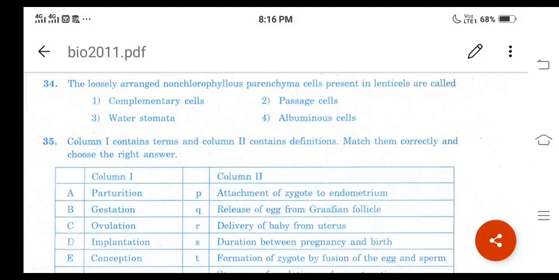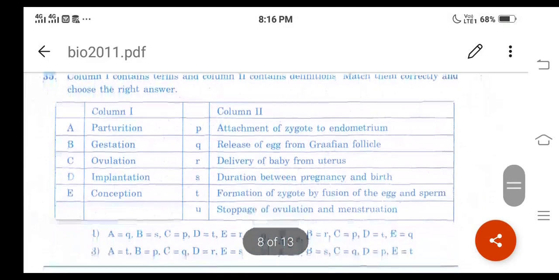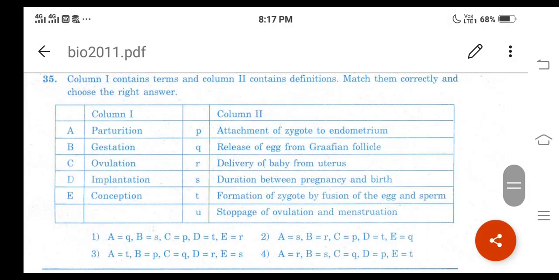Then question number 35. It is a matching type of question. Column 1 contains terms and column 2 contains definitions. Match them correctly and choose the right answer. Now this question is related to the human reproduction chapter. We can easily identify the matchings here. And what is the correct answer here? Option 4 is the correct answer, right?